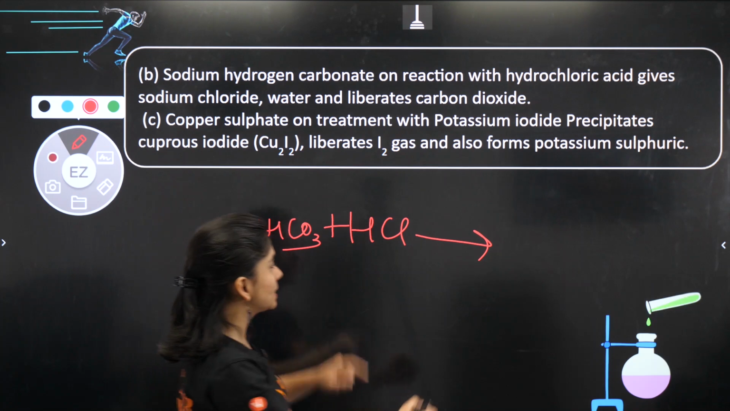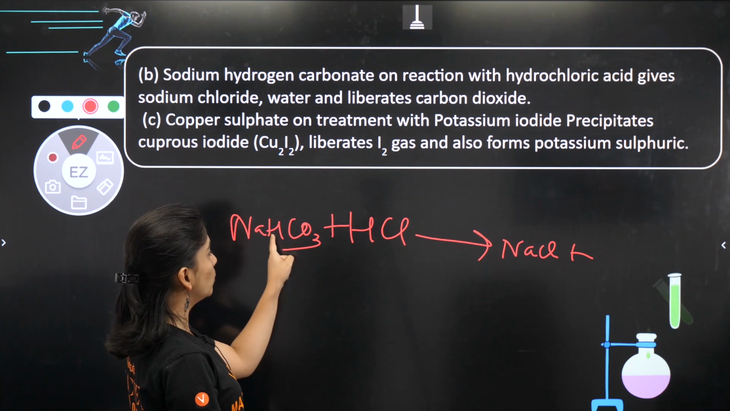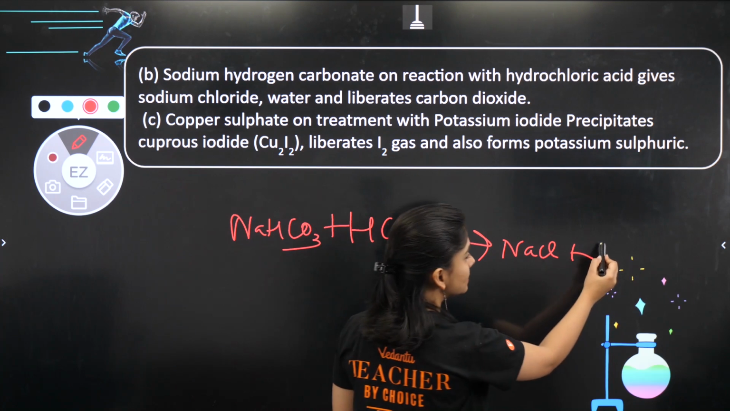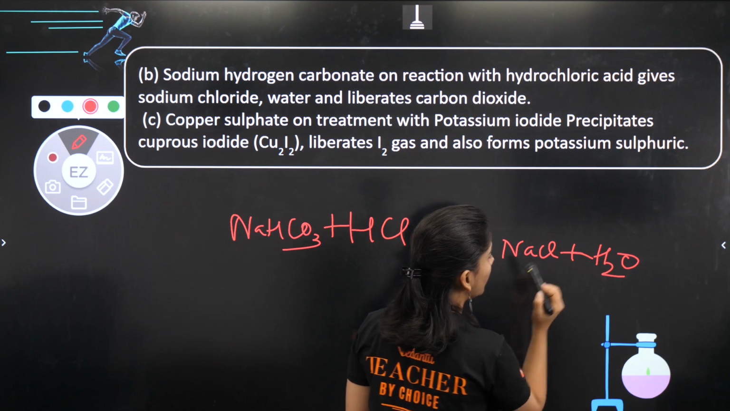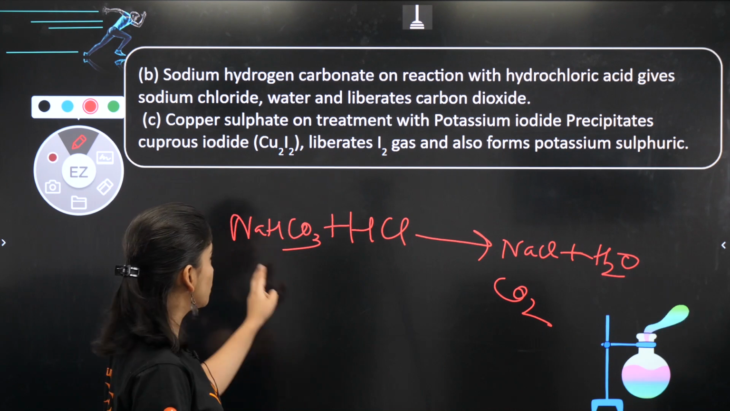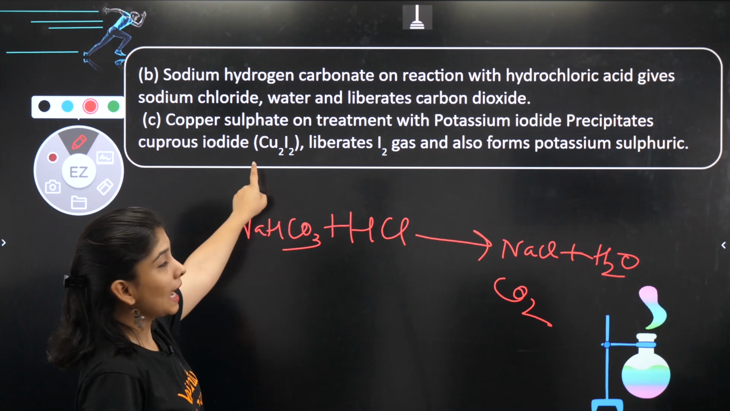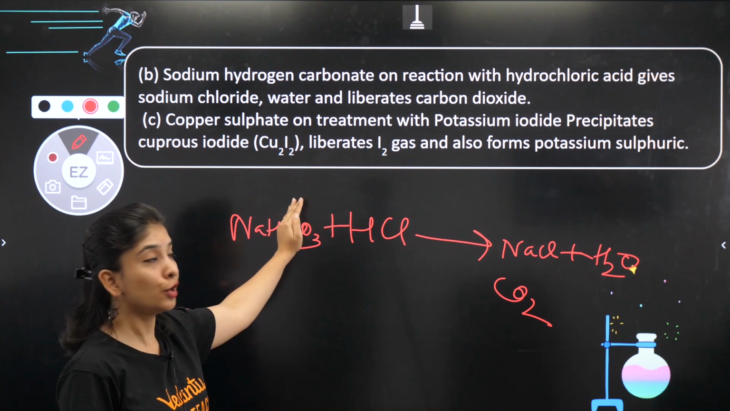तो Na with Cl, NaCl, H with 1 more H and 1 oxygen यहाँ से H2O and CO2 is left, and the reaction is balanced also. Yes, reaction is balanced also. So this I'll be asking from you and I'll be waiting for your response.